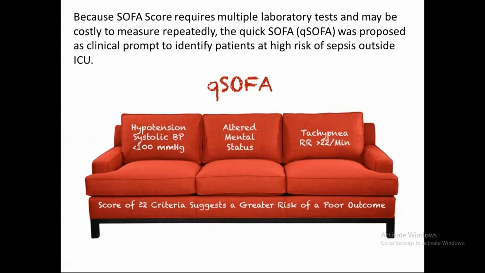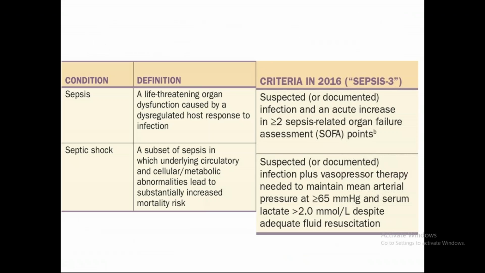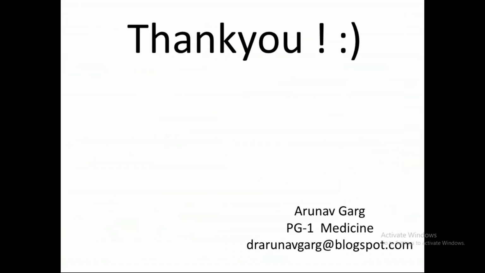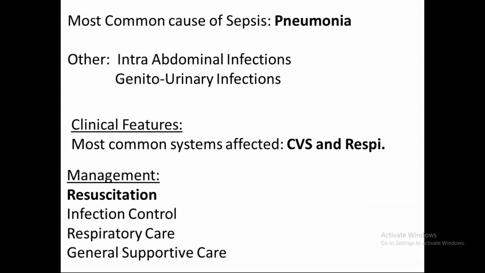So these are a few important slides which you need to remember about sepsis. And I think we come to the end of our lecture here. Basically the aim of this lecture is to make it simpler for you to read from the book. You need to go back and read this chapter from the book. Read from Robbins; I think it is only 2-3 pages. In Harrison it is only 5-6 pages. You need to go back and read from Harrison. What I have tried is to make the difficult things easy for you, and you will find it easier to read the chapter. But do go and read.